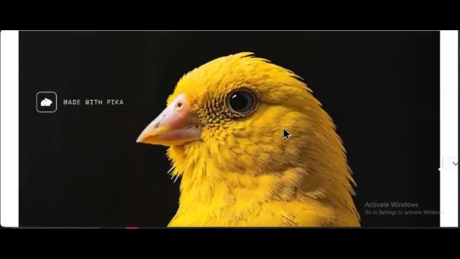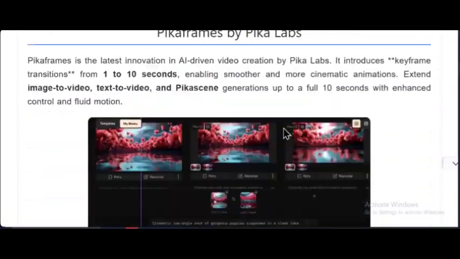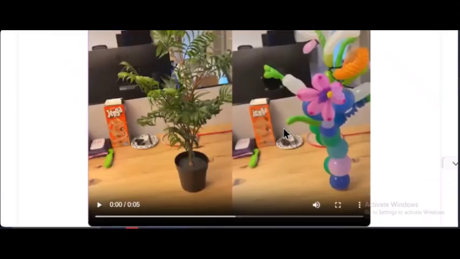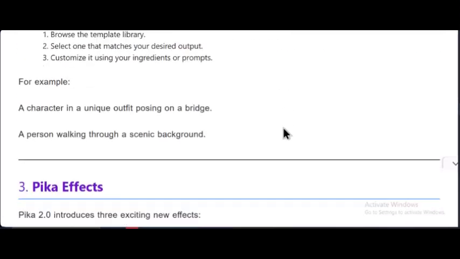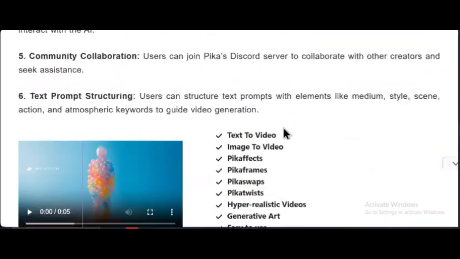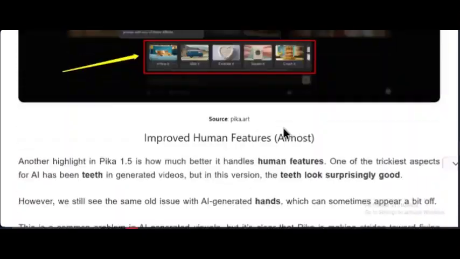Hey creators, are you struggling to choose between Pika Labs and Vizard AI for your video projects? You're in the right place. Today we're breaking down these two AI-powered video tools to see which one fits your needs.